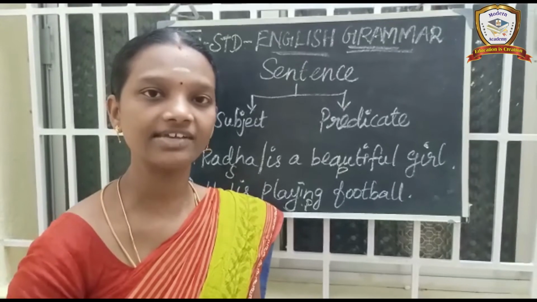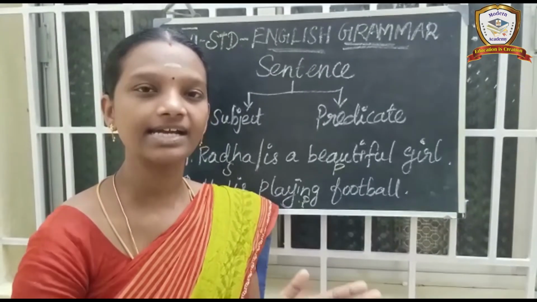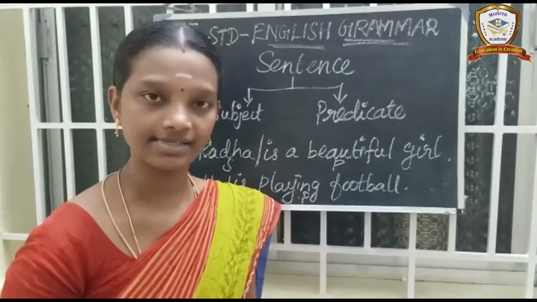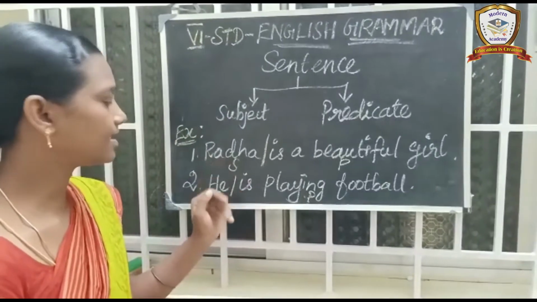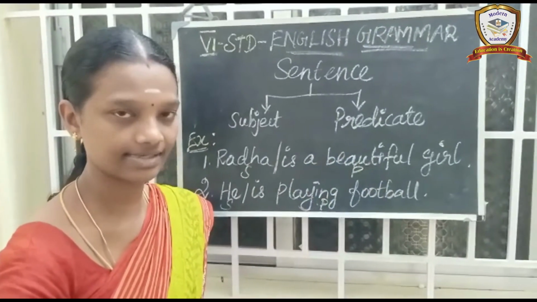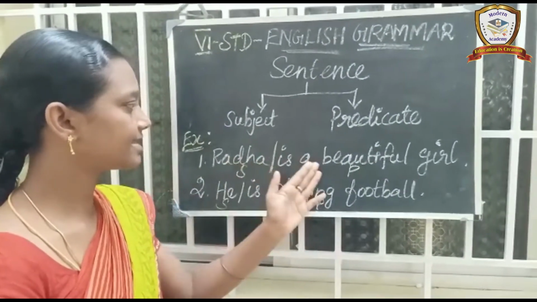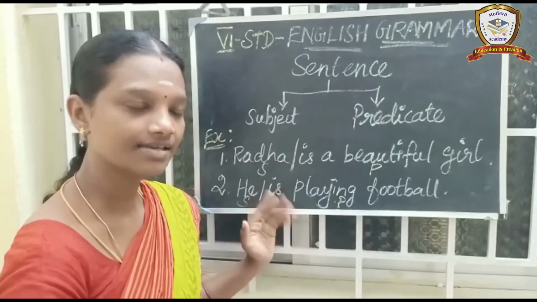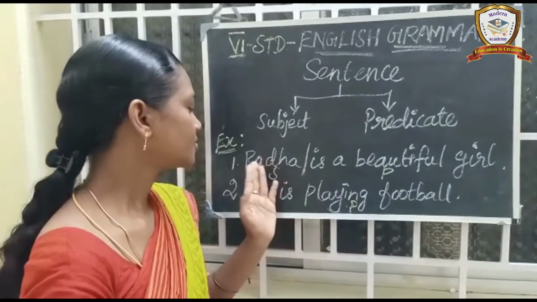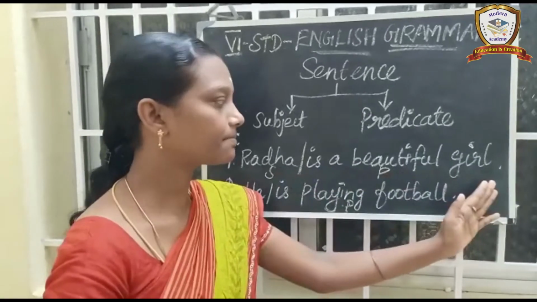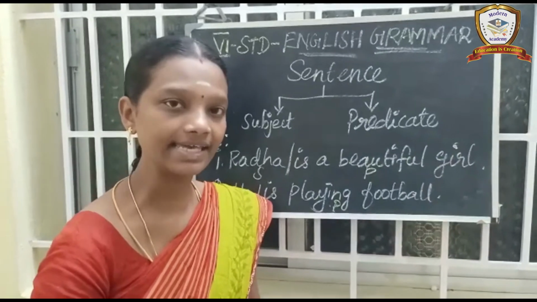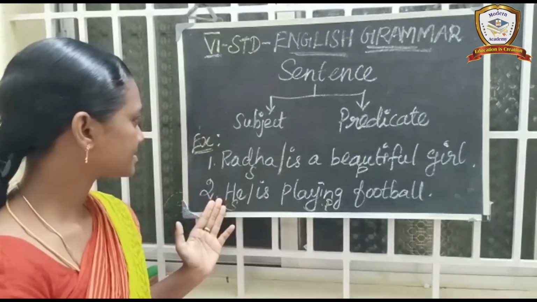So, in a simple way I will explain. Subject is a noun or pronoun in a sentence, and all the remaining parts are considered the predicate. See, for example, Radha is a beautiful girl. This is a simple and easy sentence, a normal sentence. In that sentence, what is the subject? Radha is the subject. It is a noun. Is it clear? So Radha is the subject. The remaining part, is a beautiful girl, is called the predicate. See the second example.